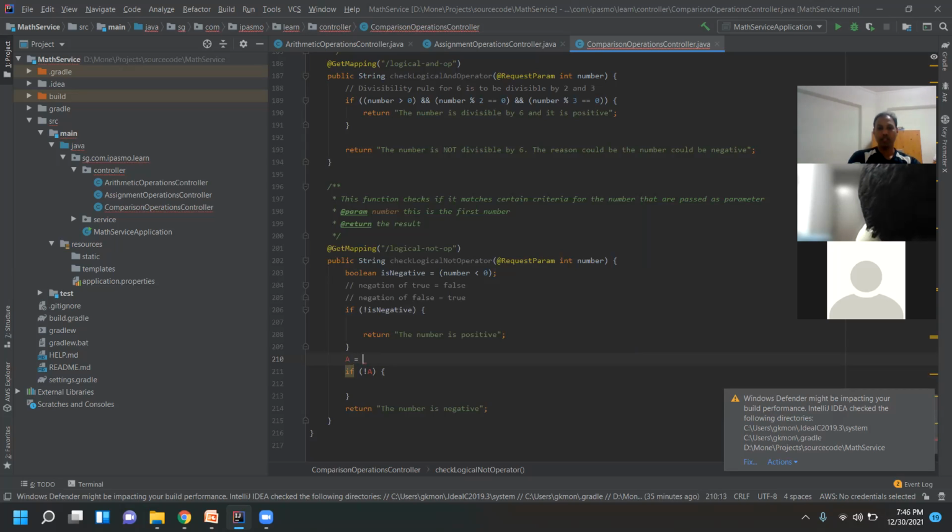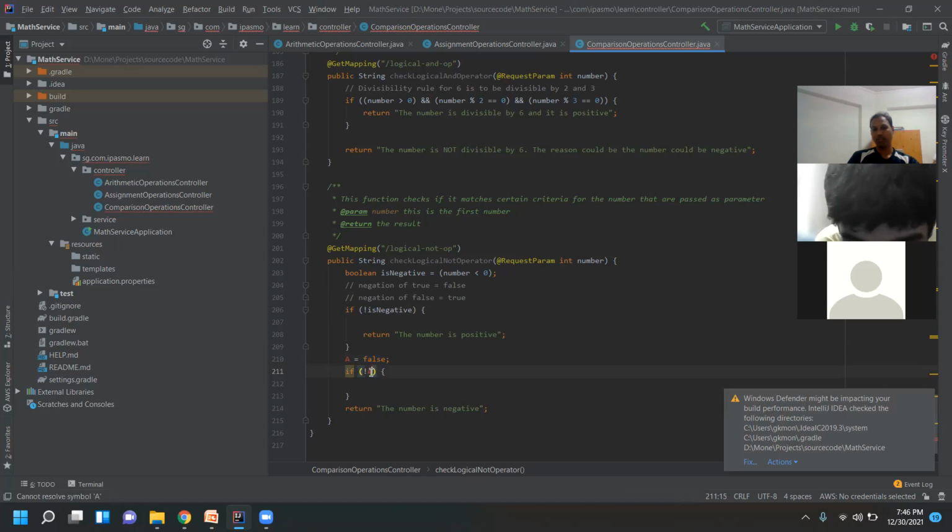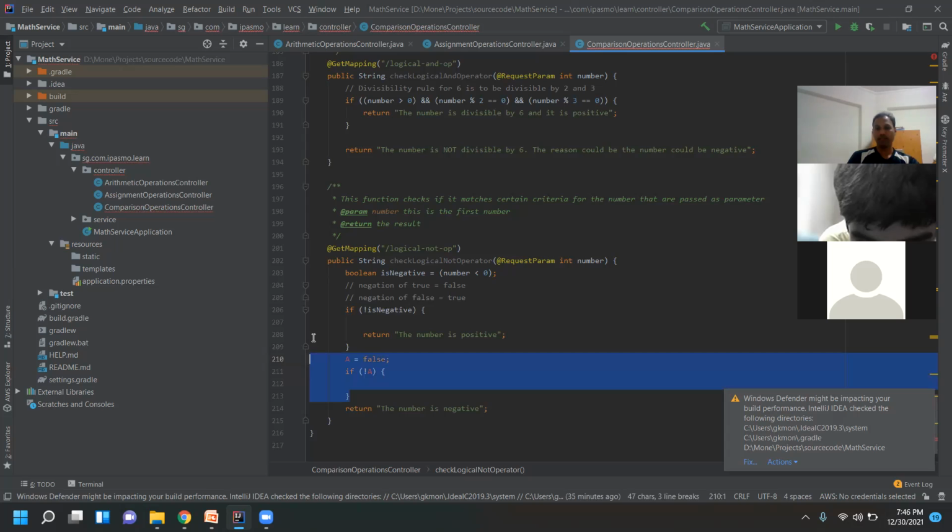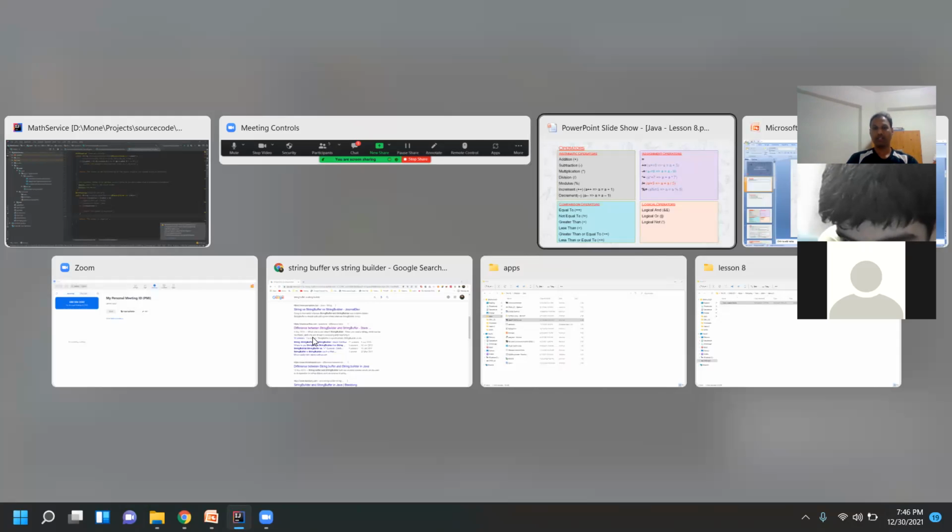Something like this: if A is false, and then not of A. So what will not of A become? The negation of false becomes true. So this condition will get satisfied and it will enter into this if block. Okay. So now logical operators are also done.